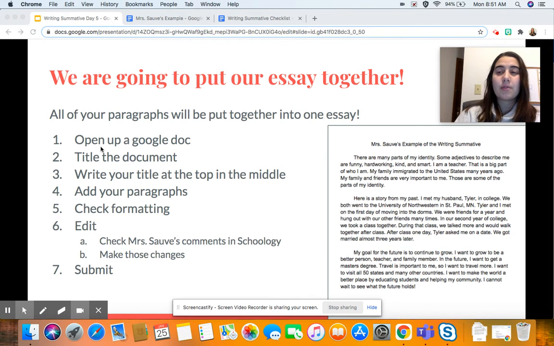We're going to open up a Google Doc, and you can do that on your iPad by using the Google Doc app. If you don't have that app, you're going to need to download it from self-service. You're going to create a new doc by hitting the plus sign in the lower right-hand corner. When you hit that, it's going to ask you to title your document. You can come up with your own title. It doesn't exactly matter, but it needs to be related to what we're doing.